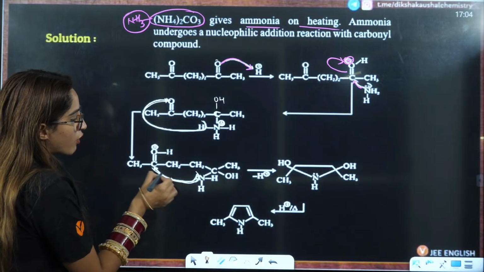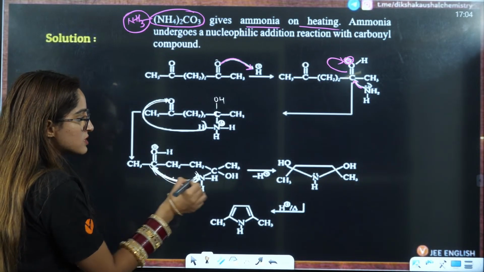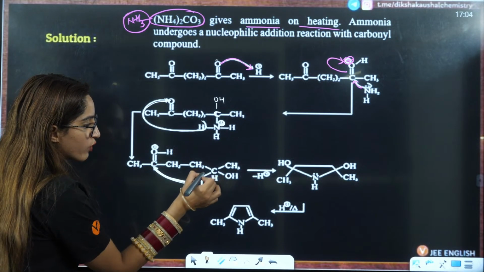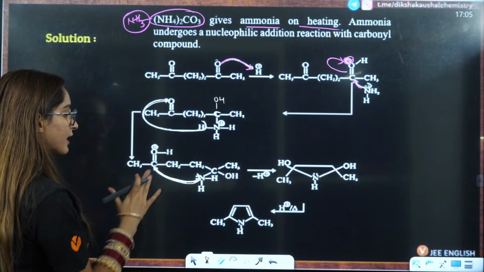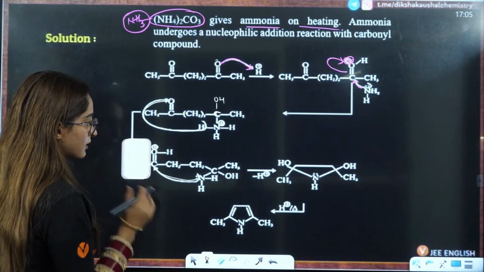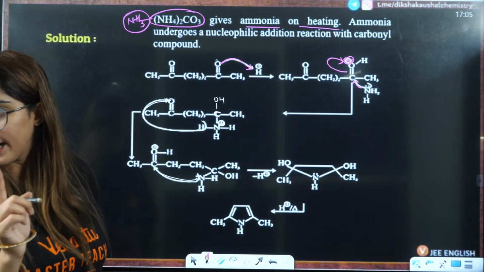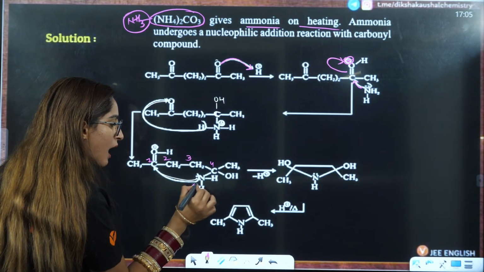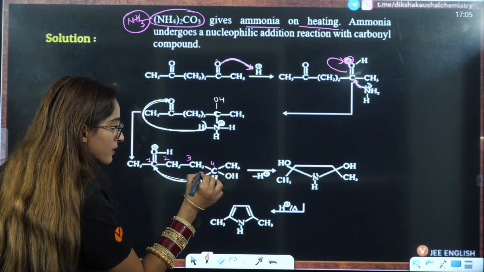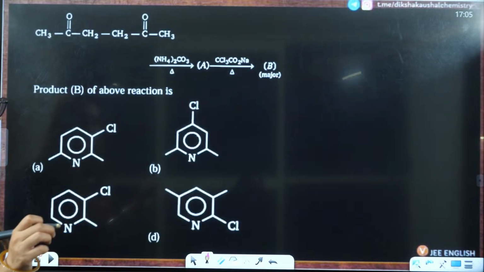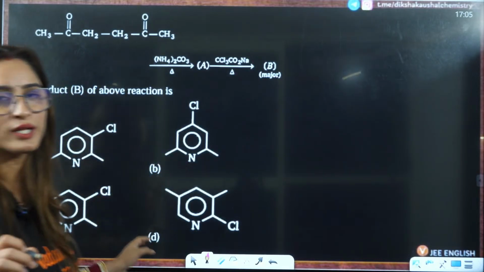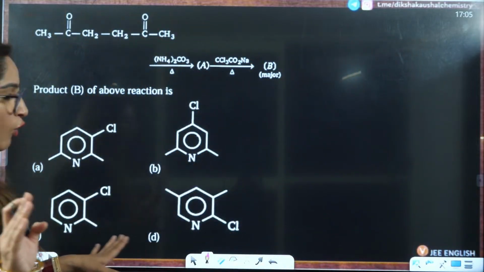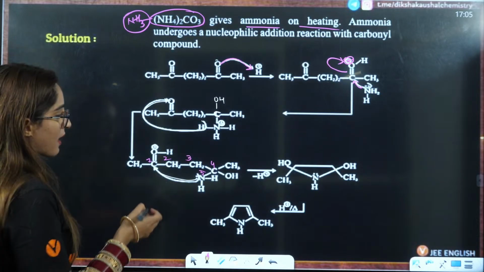Now there is ring formation over here, so one ring is formed here. I'm going to number it, 1 2 3 4 5, with a different pen. Whenever you have to write a ring formation, how will you know there will be ring formation? As you can see in the options, they give you a hint that there will be some ring formation. So an open chain compound will not be formed here; one ring will be formed.